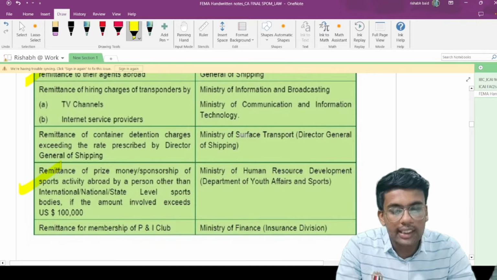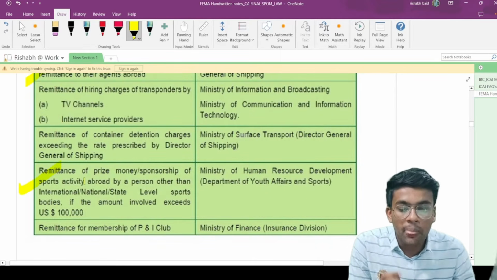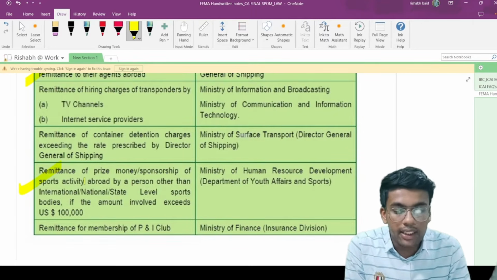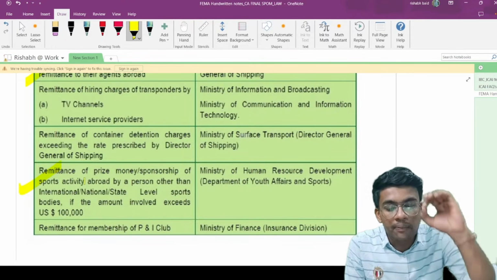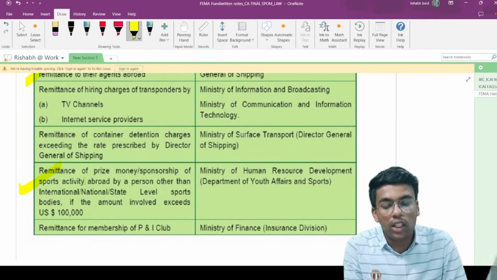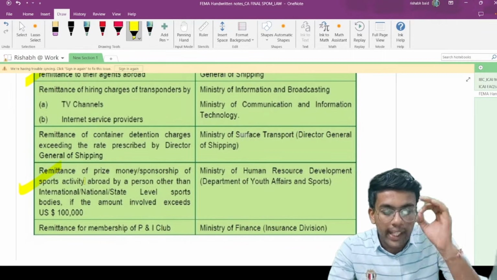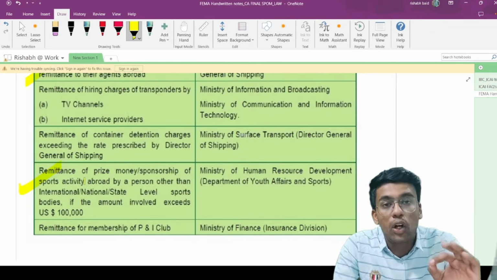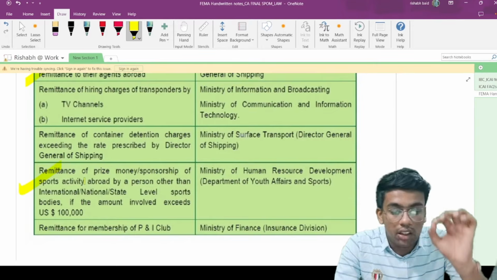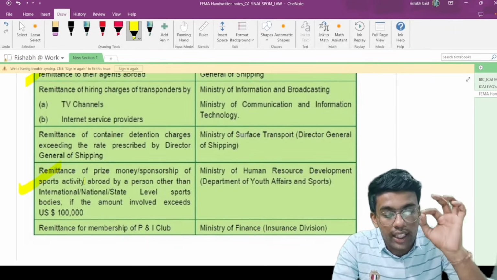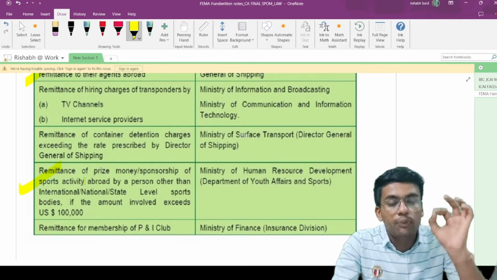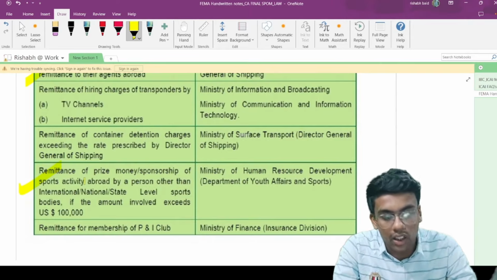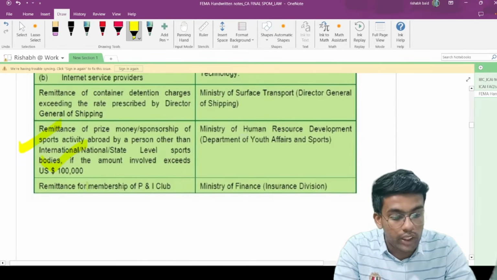Let me tell you this point. This is very important, and this was asked in my examination. Remittance of prize money, sponsorship of sports activities abroad by a person other than an international, national or state level sport body, if the amount involved exceeds $1 lakh. If you are making any such remittance and you are not a national, international or state level sport body, and the amount is more than $1 lakh, then you need to take prior approval of the central government. This is again a very important limit you need to take into account.